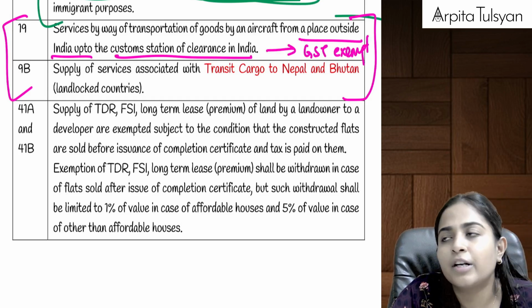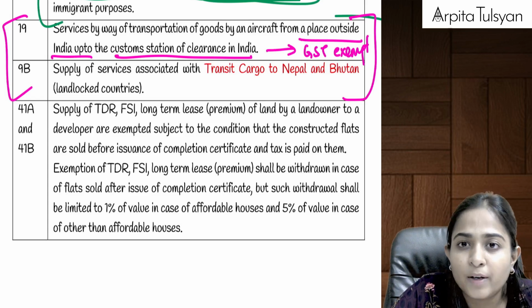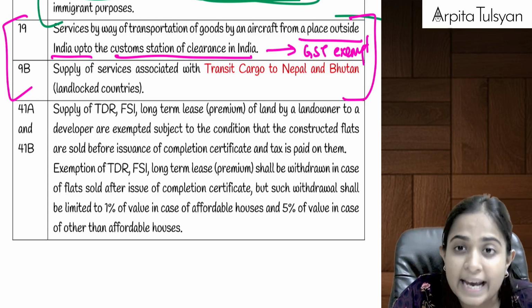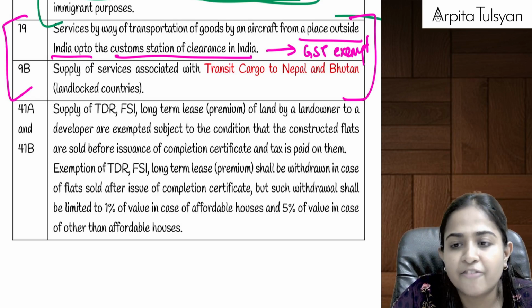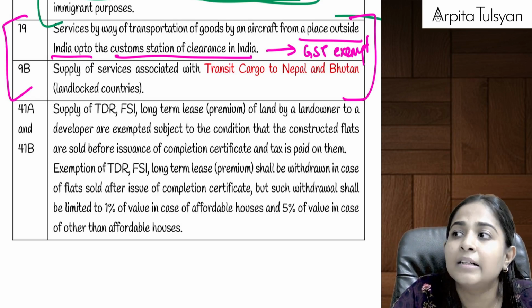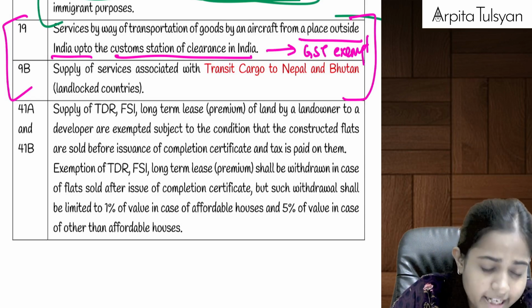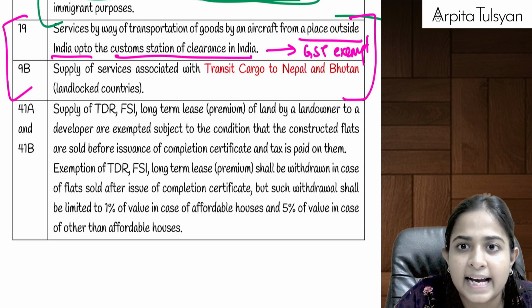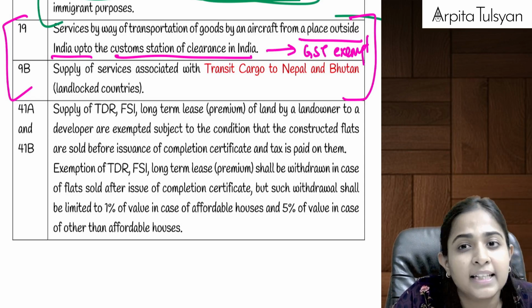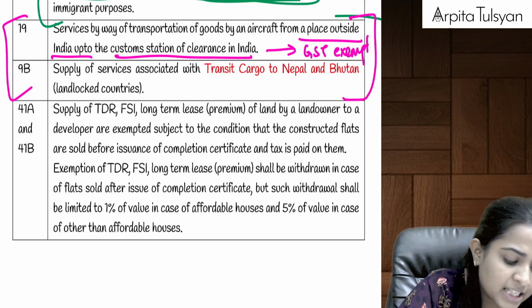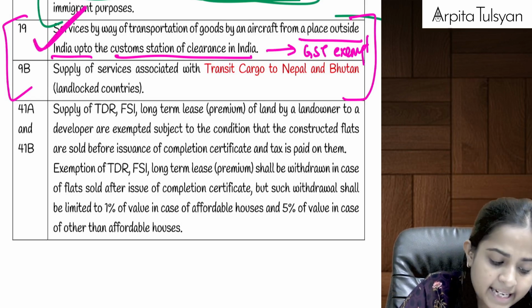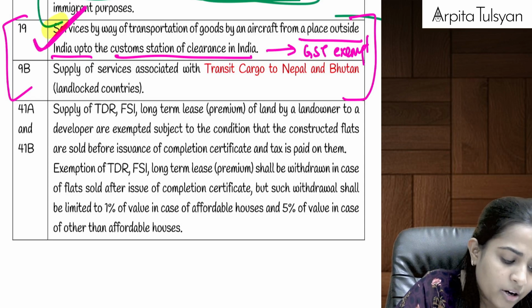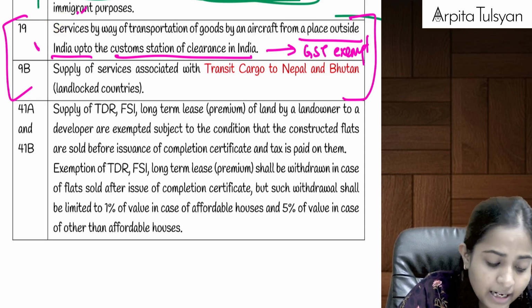Okay, the reason for that is because when you calculate the customs duty on the FOB value, in that FOB you add the insurance and freight. You anyway add the insurance, that will be included in your CIF value. On that you anyway calculate the customs and GST separately. That's why any services here will be totally exempted.